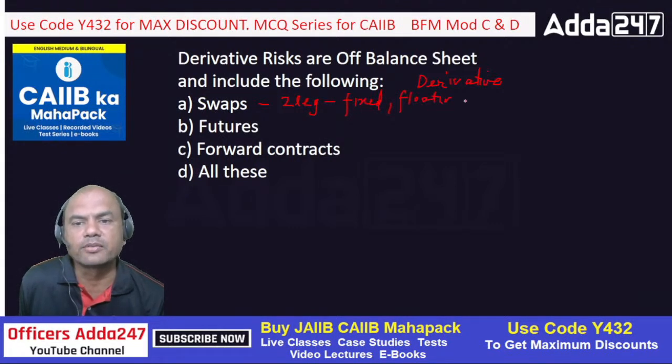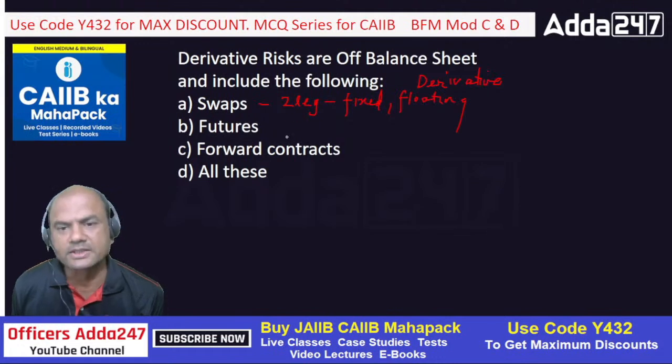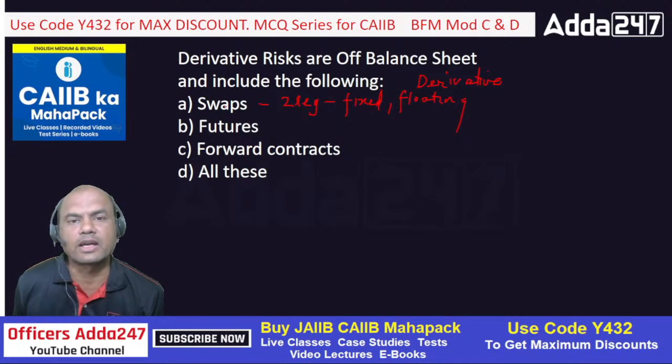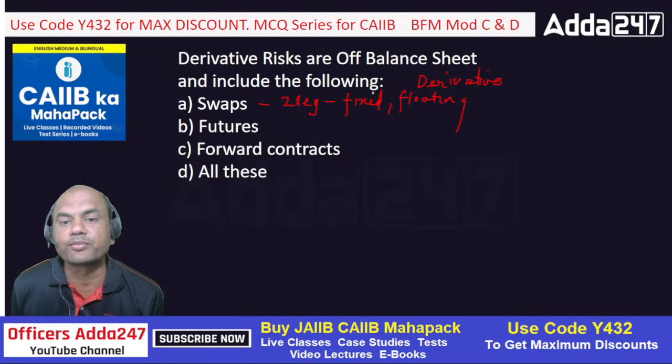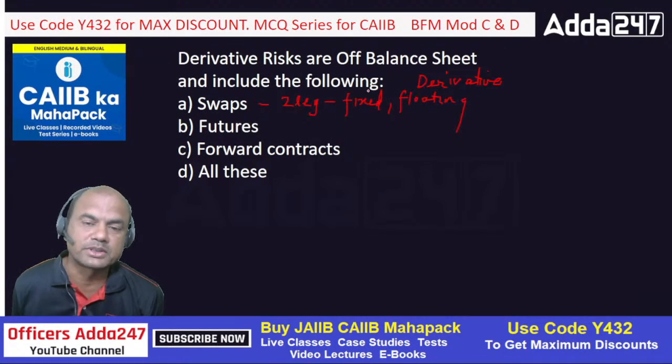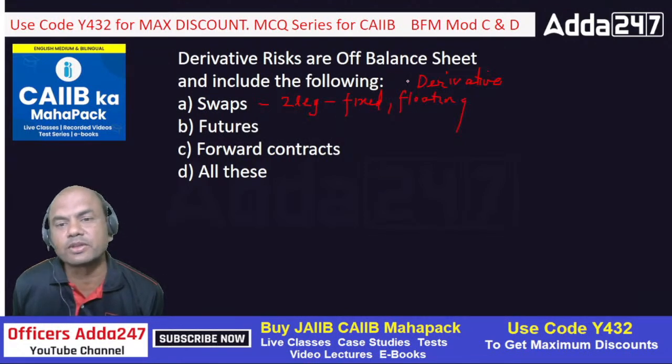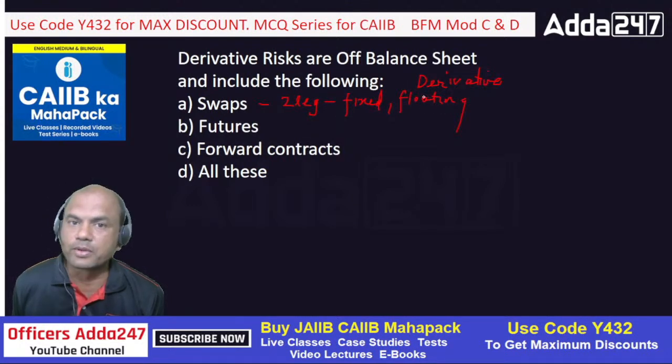I'll give you an example for fixed and floating. Suppose I take 1 lakh rupees from you and guarantee you that I'll be giving you 7% interest. Now when I have to give you 7% interest, what will this leg become? Fixed, because I have to give you at 7%. Now if I invest this 1 lakh rupees in the stock market, I may get 50% returns, I may get 0% returns. So this is floating. So this is the meaning of swaps.